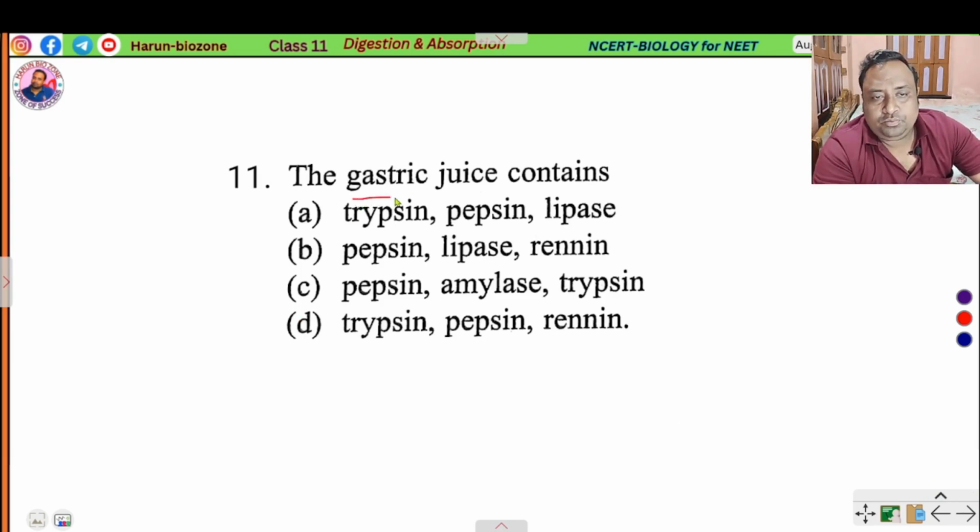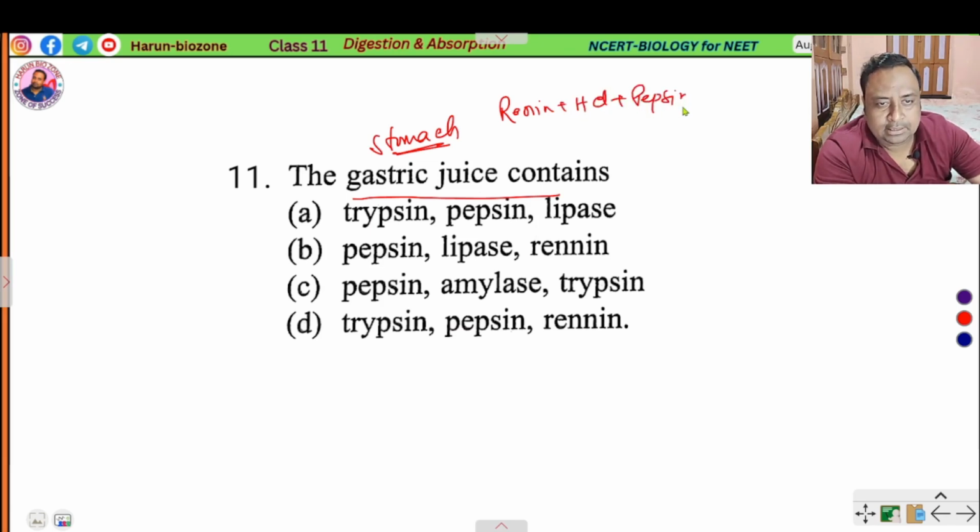The gastric juice that is secreted from the stomach: in the stomach, renin enzyme, hydrochloric acid and pepsin enzyme are secreted. So pepsin, renin and lipase. Amylase is secreted from the pancreas and trypsin from the small intestine. Here the correct option is pepsin and renin. And a small amount of lipase is secreted from the stomach.